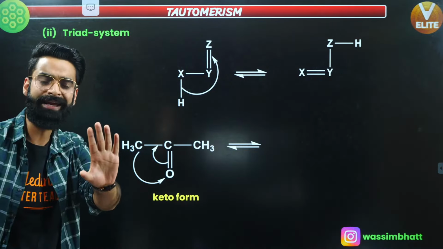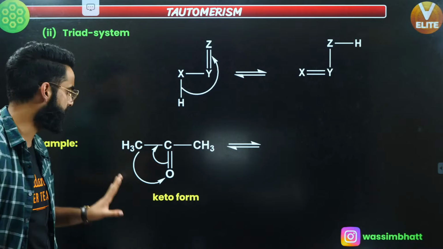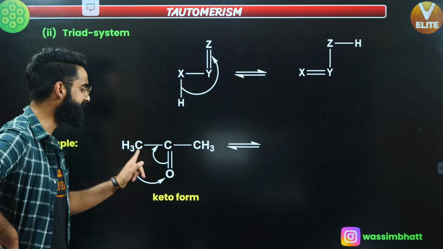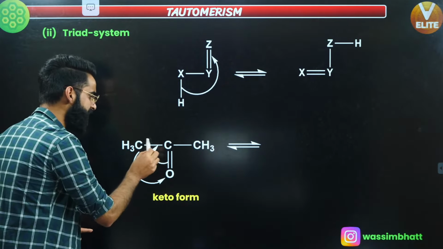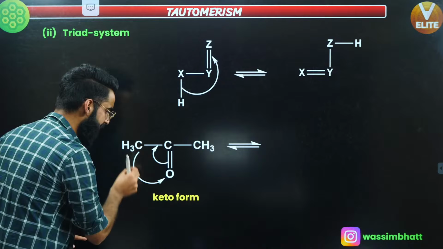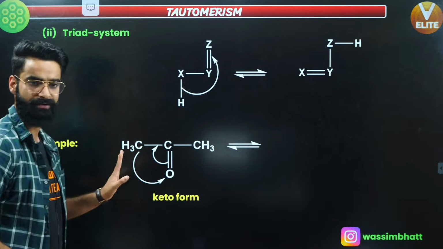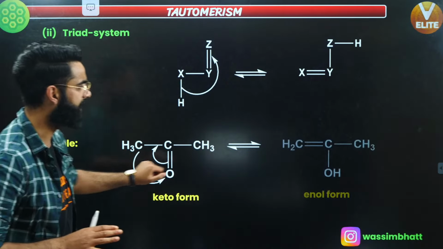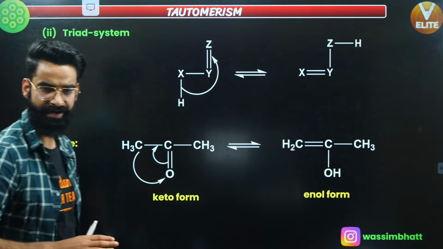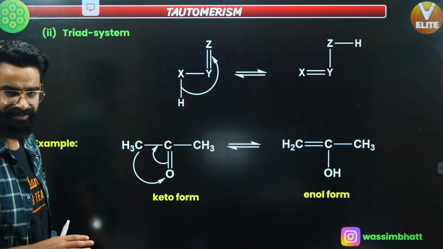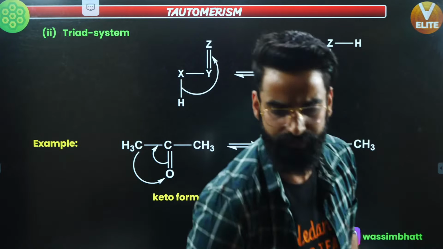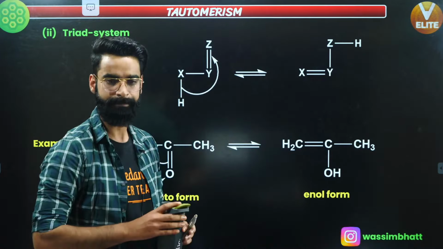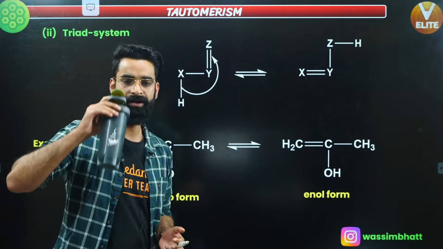So in short, what you have to do? Whenever you see a triad system, X single bond Y, double bond Z, break this bond and keep a pi bond right here, and take out one of the H and attach it with this oxygen over here, right? As simple as that. So finally, you get this enol form, right? Let me know in the chat box if it is clear. Let me know fast so that we can move on and talk about a few more interesting things about it. This is just the basics.